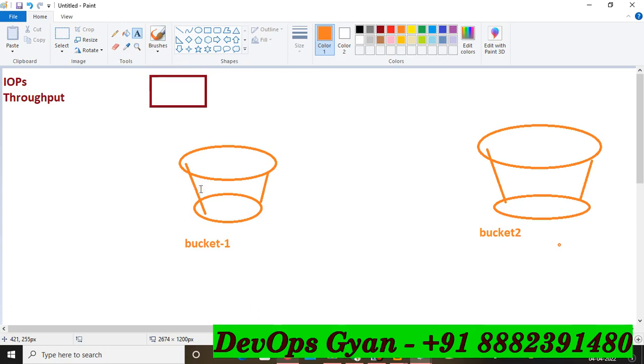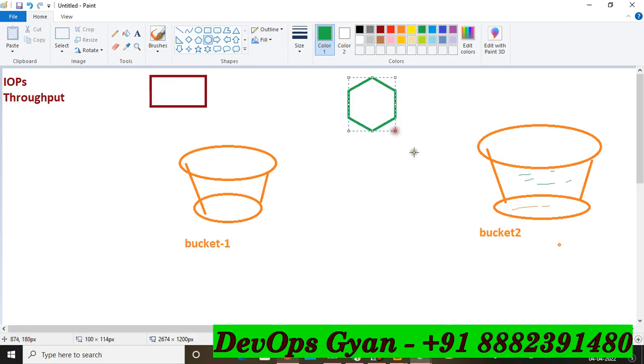Okay, so friends, this is one bucket and this is the second, and both buckets are empty, but from one side you are going to fill the water. Okay, so there is the water and you are going to fill this bucket with the help of a jug.